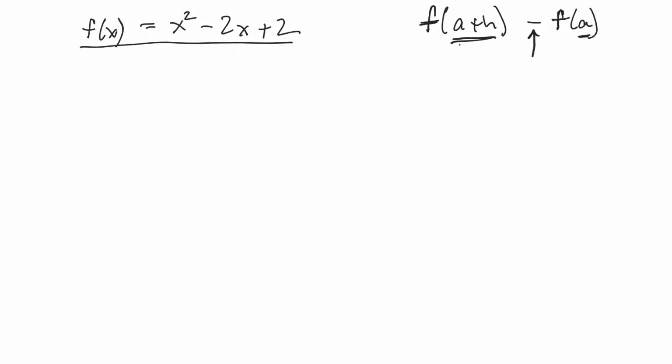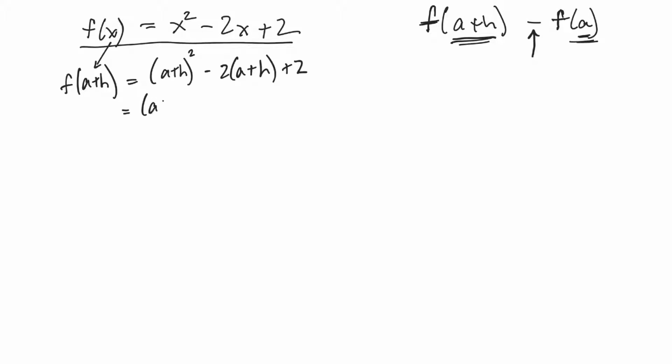So let's do each one separately. Let's just do f of a plus h first. Everywhere there's an x, I'm plugging in an a plus h. So a plus h here, minus 2 times a plus h, plus 2. This I'm going to have to FOIL out, so there's two of them, a plus h. This one I can multiply through, so it's minus 2a minus 2h plus 2.